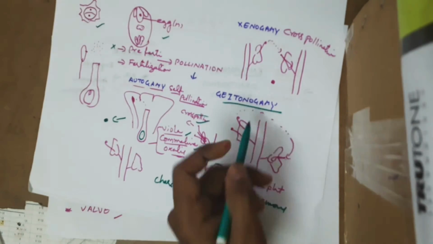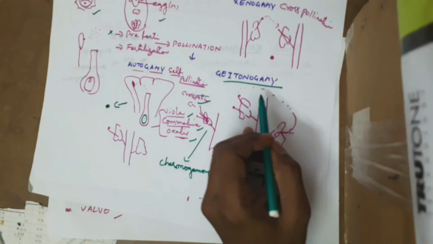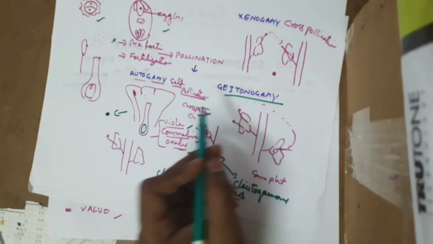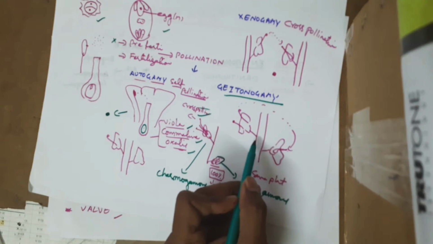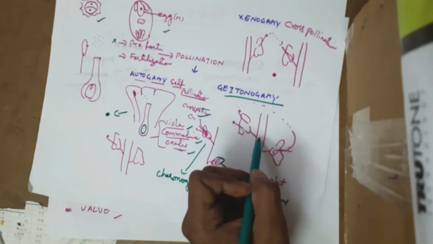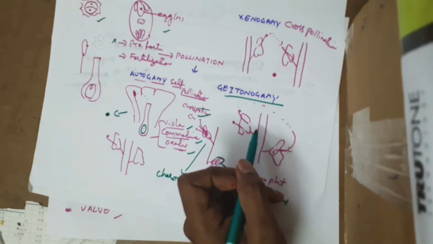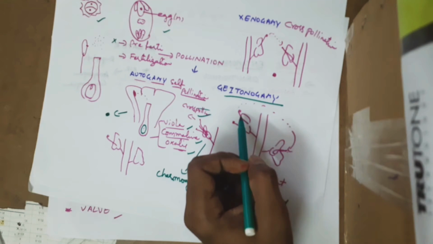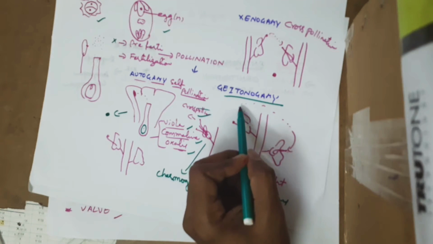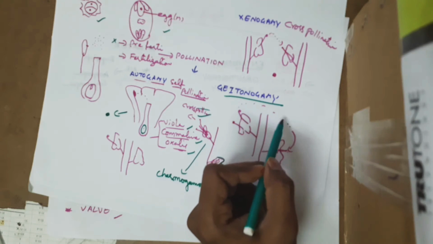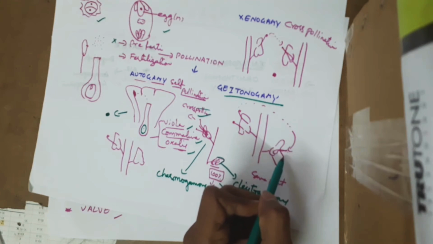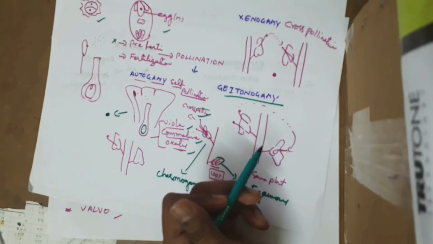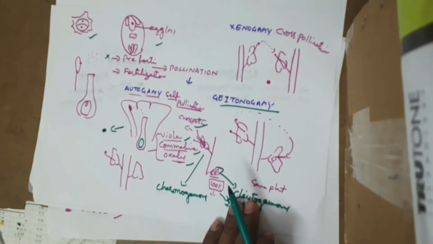So this is called geitonogamy. This can also be called self-pollination in terms of genetics, since it belongs to the same plant, but physically we can call it cross-pollination. So here pollen grains of one flower fall upon the stigma of a different flower of the same plant. Genetically similar, but physically it is different.